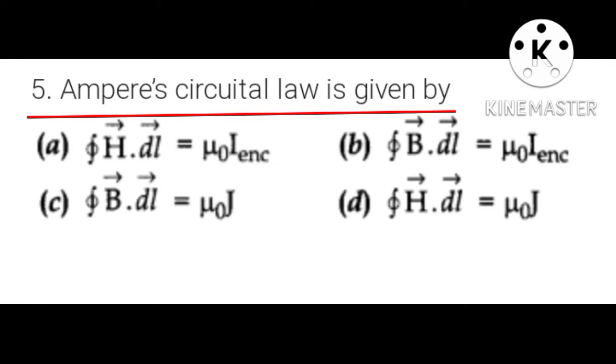Question number 5. Ampere's circuital law is given by: the mathematical form of Ampere's circuital law is line integral around a closed path B dot dl is equal to mu naught I. So in this question, B option is the correct option.